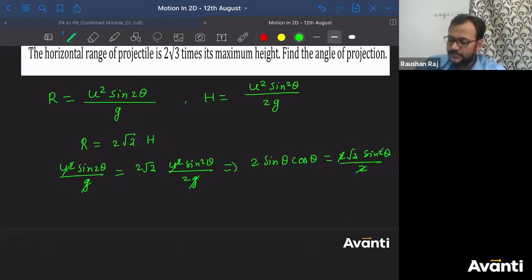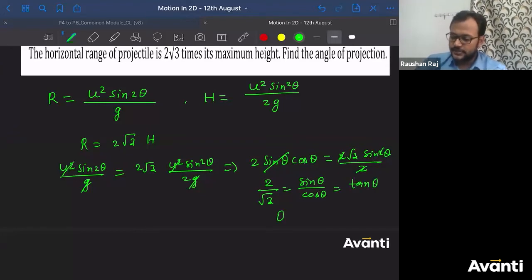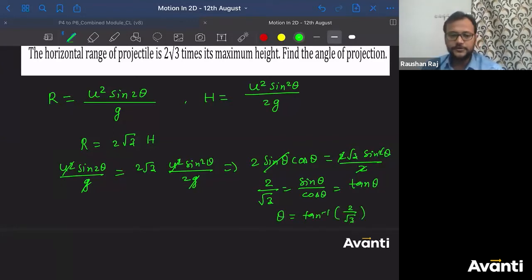So one of this sin theta will be cancelled here. So I'll get 2 divided by root 3 is equal to sin theta divided by cos theta. So this is nothing but tan theta. So what is the value of theta? That is the angle of projection. So theta is nothing but tan inverse of 2 by root 3.